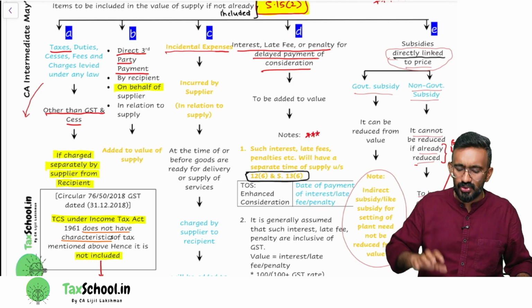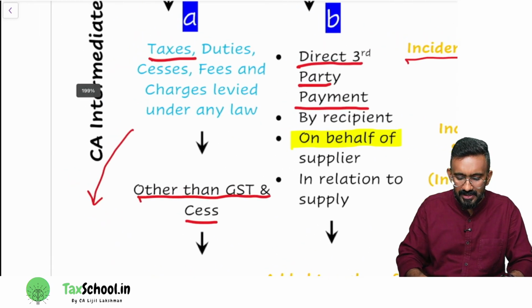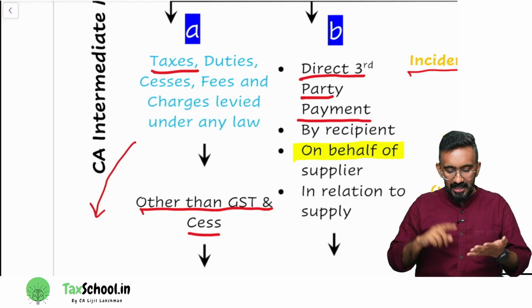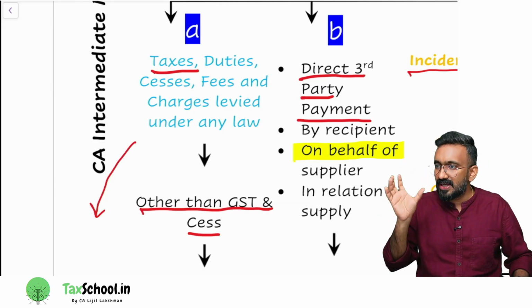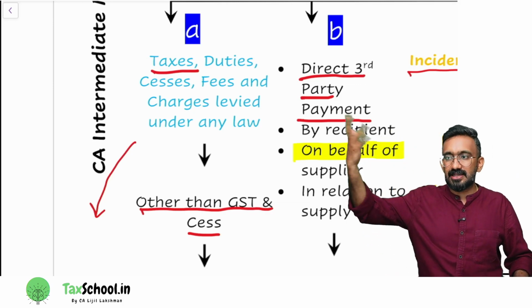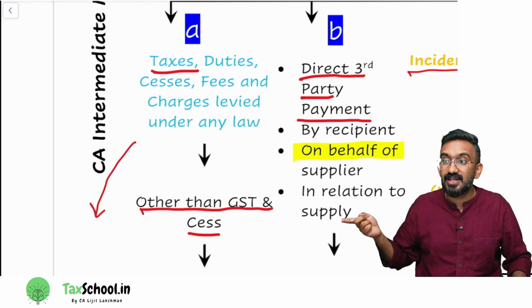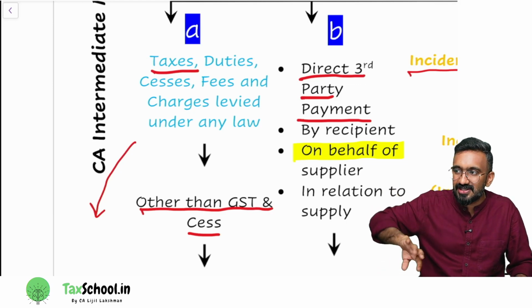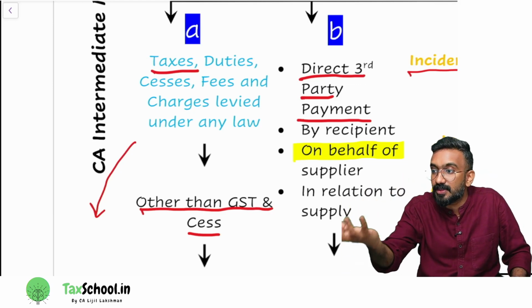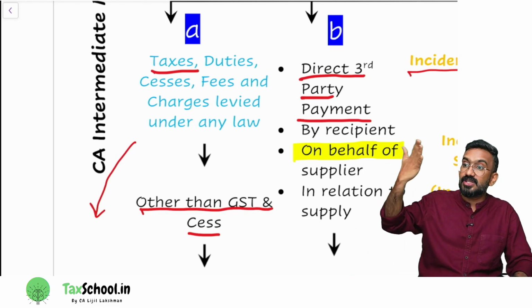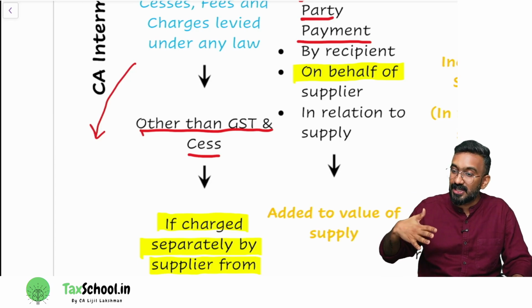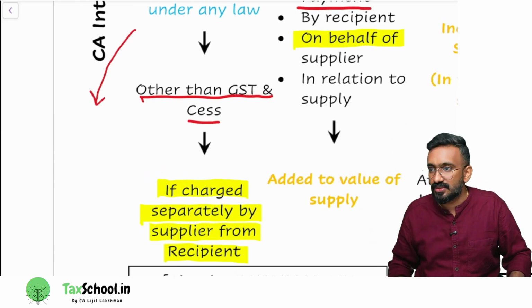Taxes other than. So the first segment that you can see here can be understood as taxes. It could be called tax, duty, cess, fees, whatever. So any law would have some other taxes other than what? Other than GST and GST compensation cess. So the taxes mentioned in GST, apart from that, if you collect any other taxes from the customer, you should add that taxes first to the value, then apply GST.